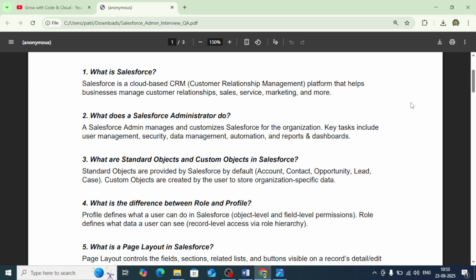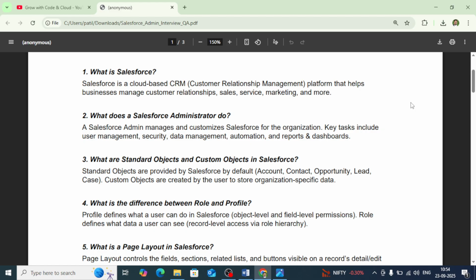Exactly, this will be a very important question. Interviewer can ask you, what does a Salesforce administrator exactly do? So a Salesforce admin manages and customizes Salesforce for the organizations. Salesforce is a platform which will be managed or customized by the Salesforce admin for some particular organization. The key tasks include user management, security, data management, automation, and reports and dashboards.